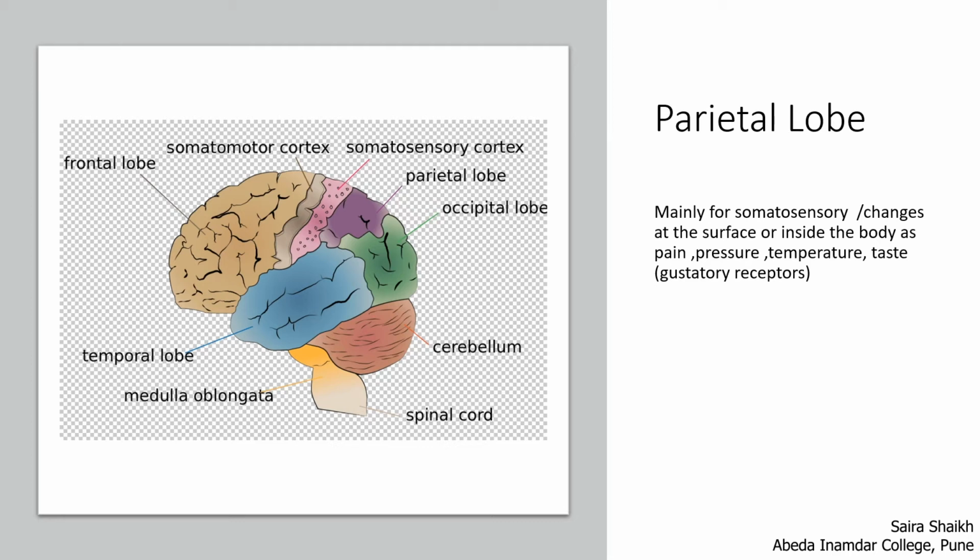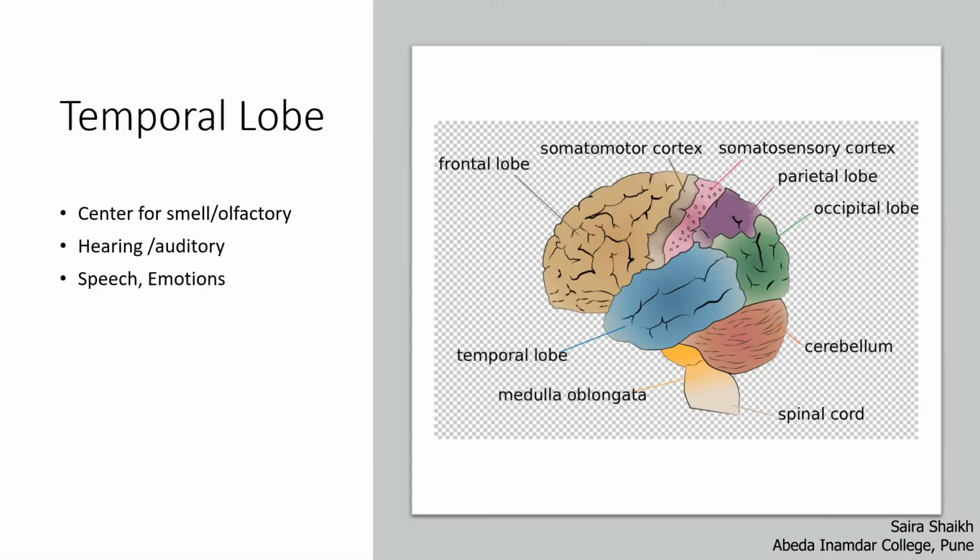Parietal lobe is mainly somatosensory, or it helps to detect the changes at the surface or inside the body as pain, pressure, temperature, and the taste. Temporal lobe is the center for smell or the olfactory center.